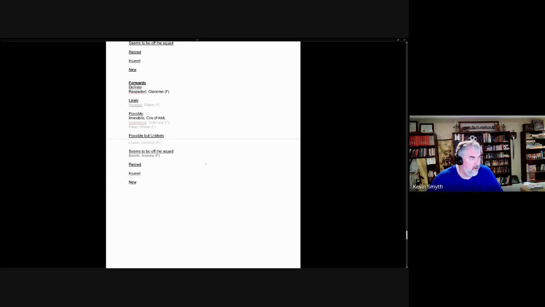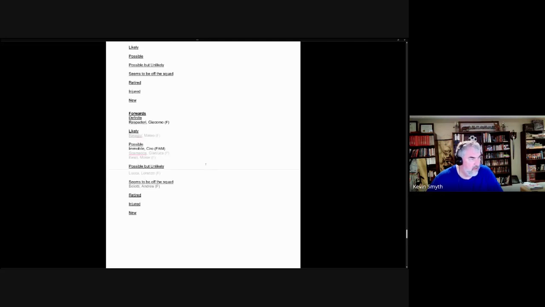On to central attackers. We don't have any viable candidates, or we didn't and still don't. So we move directly to forwards. And here we have a definite candidate in Giacomo Raspadori, who was selected, and likely candidate Mateo Retegui, also selected. Three possible candidates here too. The first of which, Ciro Immobile, not selected for the squad.